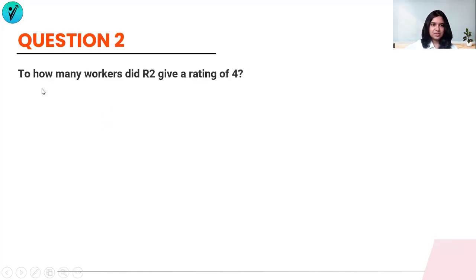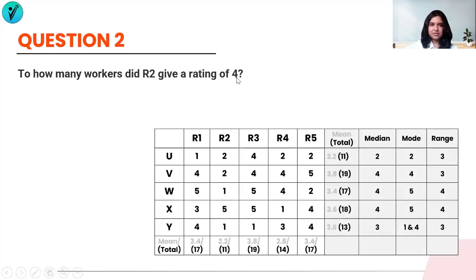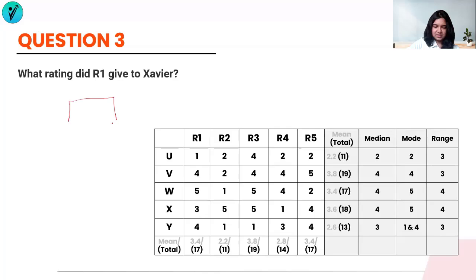Question number 2. To how many workers did R2 give a rating of 4? R2 gave a rating of 4 to nobody. So the answer for this type-in question is also 0. Question number 3. What rating did R1 give to Xavier? R1 to Xavier is a rating of 3. So my type-in answer is going to be 3.